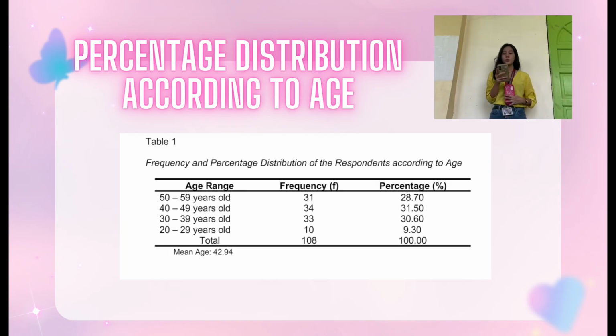Table 1, the percentage distribution according to age. As we can see, the age ranges from 20 to 59 years old with a frequency of 10, 33, 34, and 31. The total frequency is 108, which will be divided from the frequency of each age range and multiplied by 100 to get its percentage distribution.